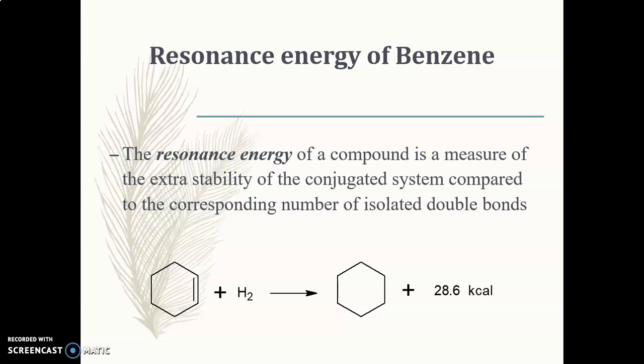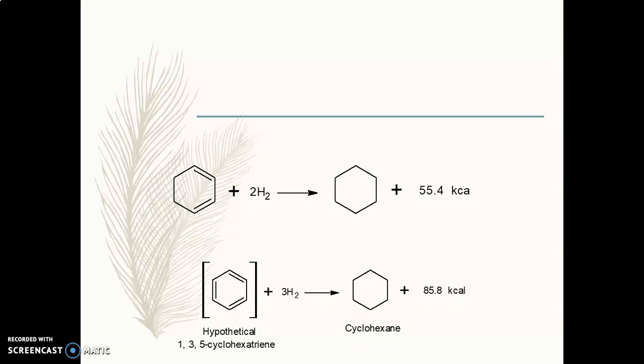This means that when one double bond undergoes a heat of combustion study, it will evolve 28.6 kilocalorie per mole. This is one example. Now we will see another example in which there are two double bonds. In the last example, we saw only one double bond. Here, two double bonds are there.